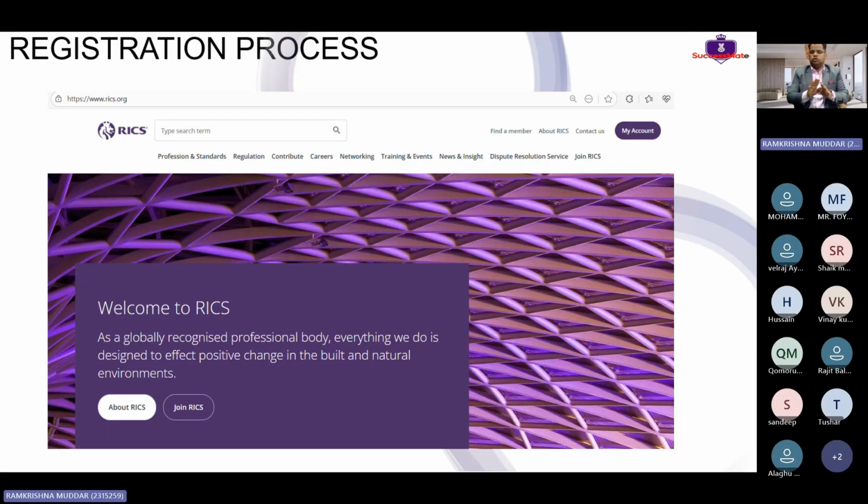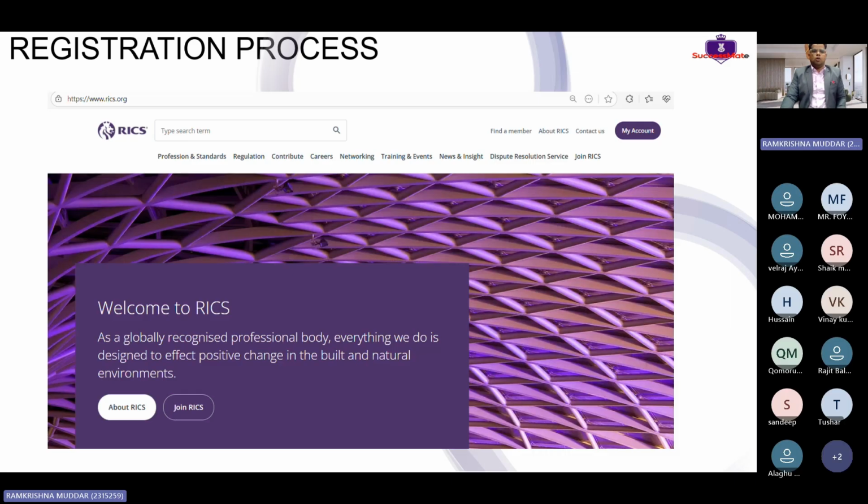Simple process. There is no rocket science. I am just going to explain to you point by point how the registration has to be done. If you open our website, this is what you have to do. Just go to www.rics.org. Okay, this is the first step you need to take.